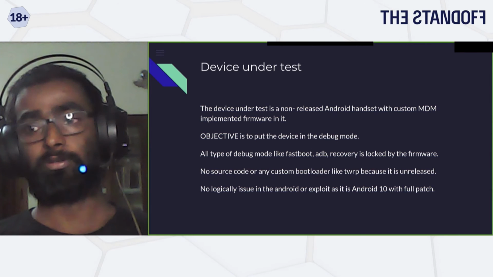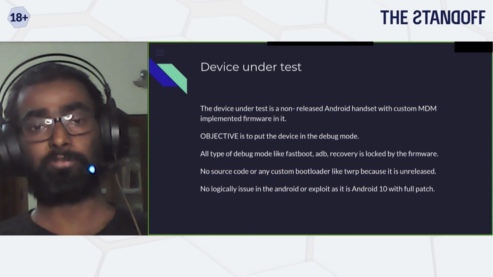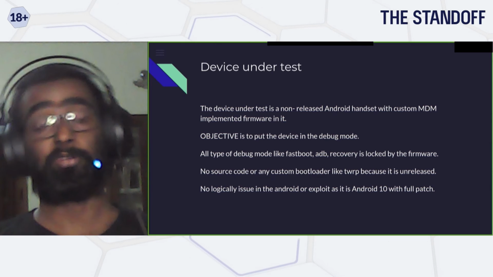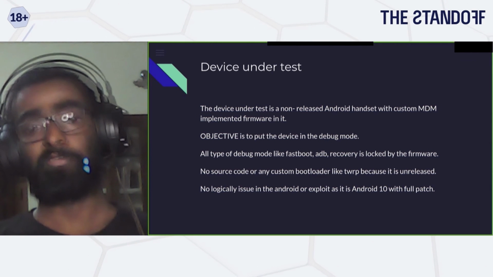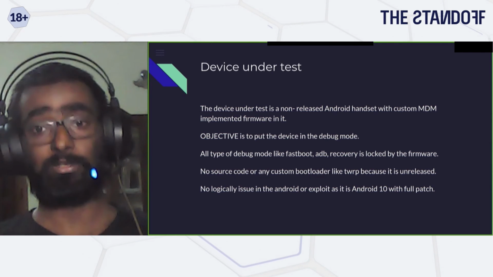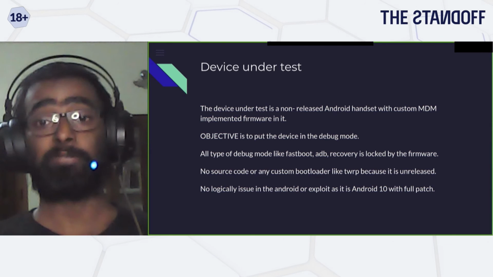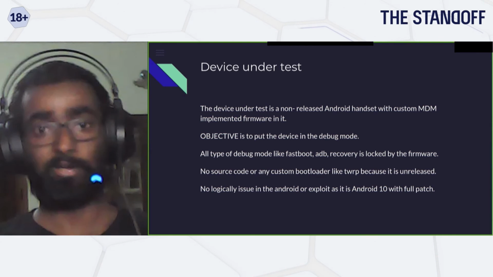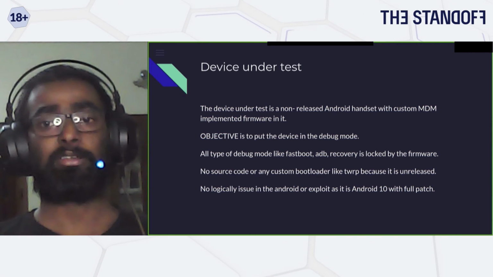So the whole idea is that in debug mode you can actually perform a lot of operations. For example, you can extract the firmware, change the firmware, dump the whole internal flash, and even dump the RAM content for any keys or anything that is there.